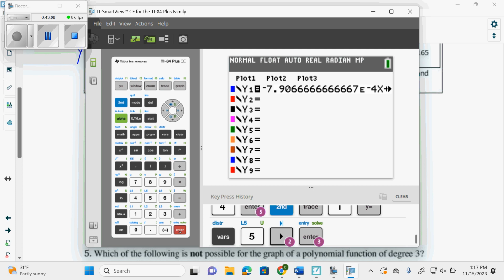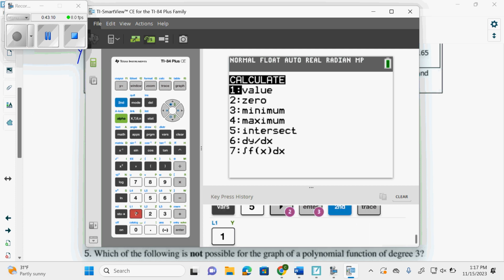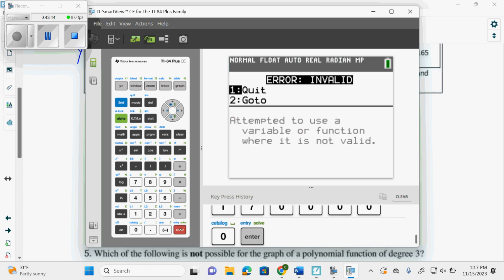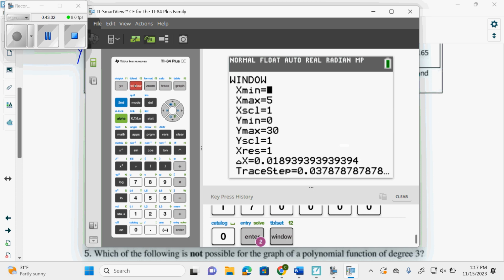So you guys go second, trace, value, and you go 700,000. And then it errors you. And you're like, what's that? There's an error. And then I'm going to say, remember, at 1:16 p.m. yesterday, when I said there's an error when you put in an X, the problem is that your window ain't big enough. Okay? I want to find 700,000. My window X max is 5. Probably not going to work. You know what I'm saying?